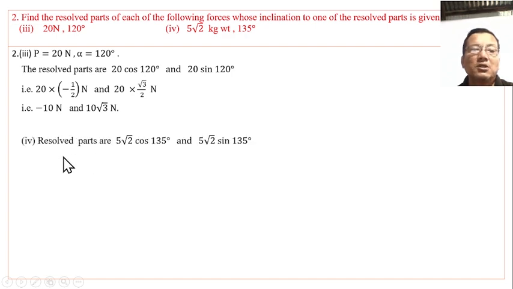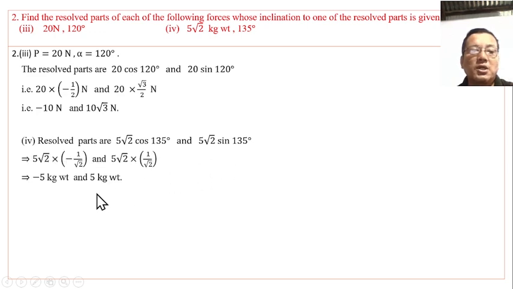Resolved parts for the second one are 5 root 2 cos 135 degrees and 5 root 2 times sin of 135 degrees. Cos 135 is equal to minus 1 by root 2, and sin 135 is equal to 1 by root 2. Cancelling, we get minus 5 kg weight and 5 kg weight.